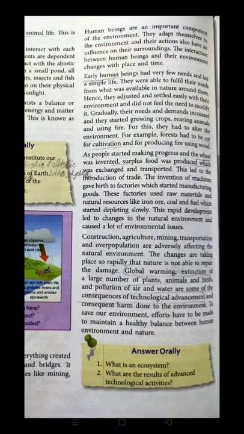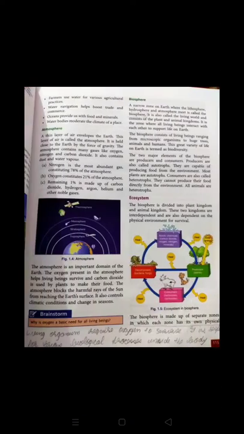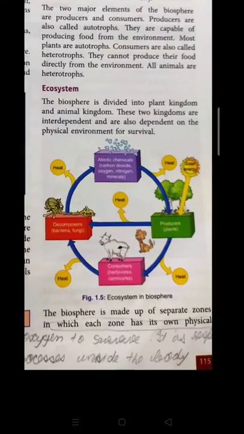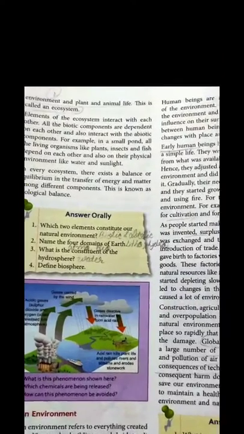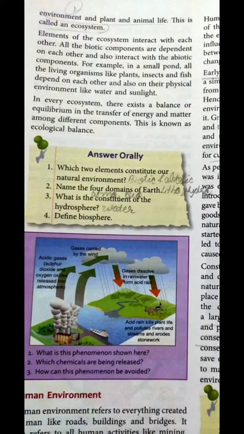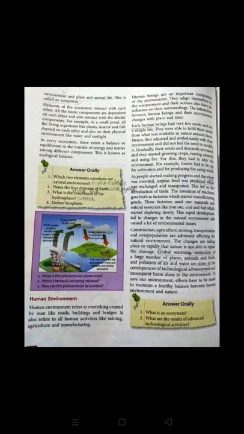Hope you all are clear about the topic. Now look at these questions. What is an ecosystem? We have already discussed. The biosphere is made up of separate zones in which each zone has its physical environment and plant and animal life. This is called an ecosystem.